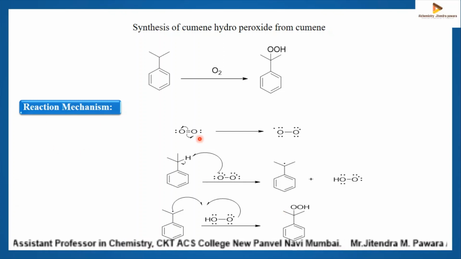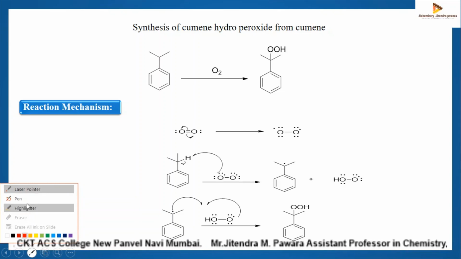So in the reaction mechanism, the oxygen molecule breaks homolytically. We'll get this oxygen radical. The pi bond will break, one electron shifts to this oxygen, one electron shifts to this oxygen. Each oxygen already has 4 non-bonded electrons. Let me show you.